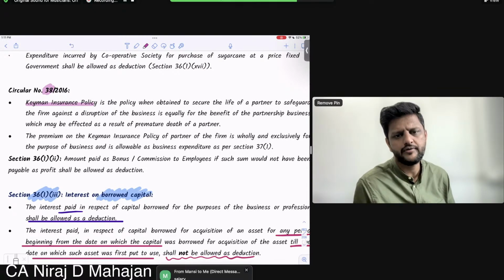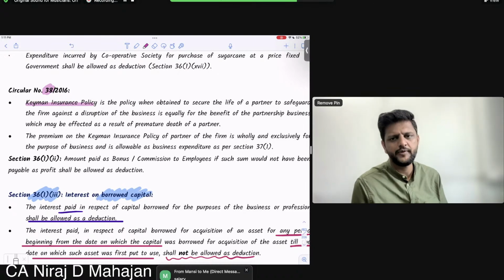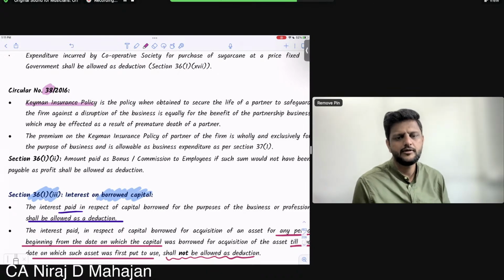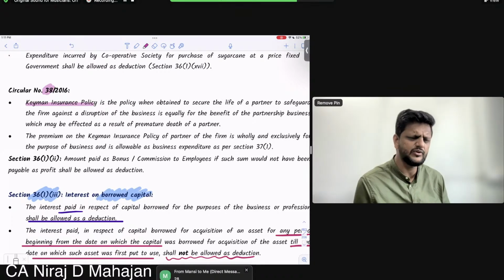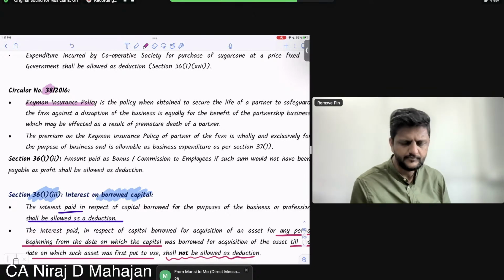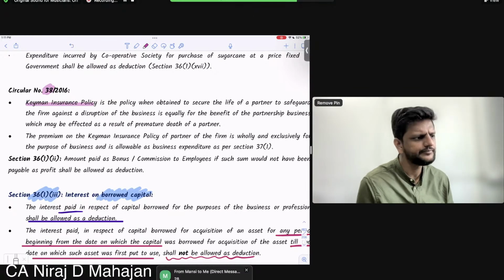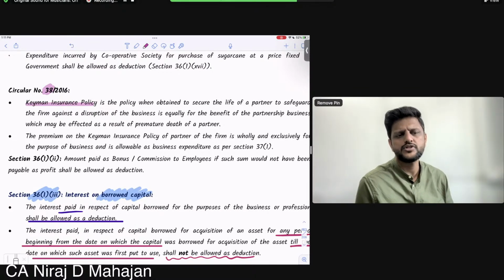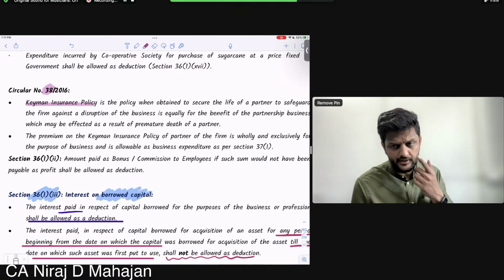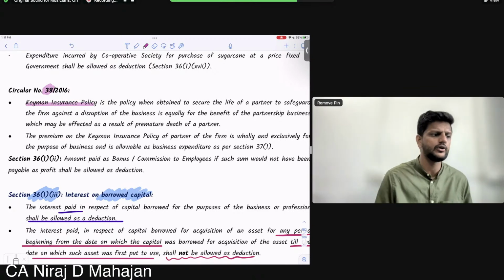In this chapter, where have you heard? Or you might have revised, maybe. Proceeds of. Very good, Mansi. Good answer. In this chapter, where have you heard? It is the charging section, section 28. Proceeds from Keyman insurance policy is fully taxable under PGBP, but it comes under the charging section, section 28. Clear till here, all of you?